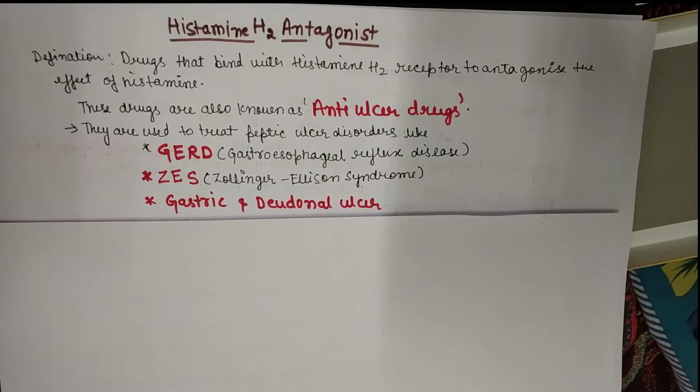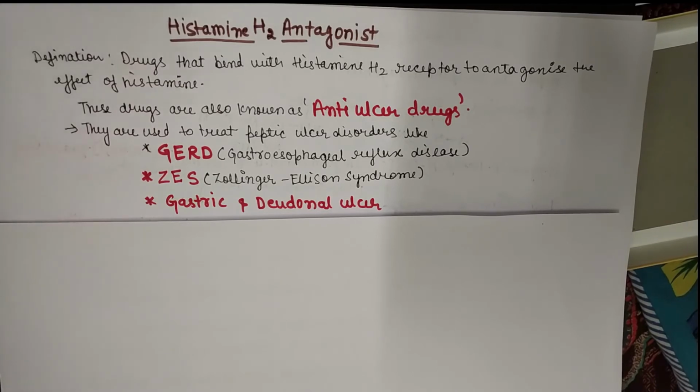The problem is the protective mucosal layer present on the stomach cells, means the gastric cells, which prevents the effect of acid. So if that mucosal layer secretion is less, then the acid which is present in the stomach will damage the outer layer of the gastric cells. That will cause bleeding and that is known as ulcer.